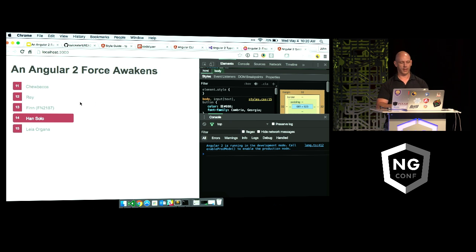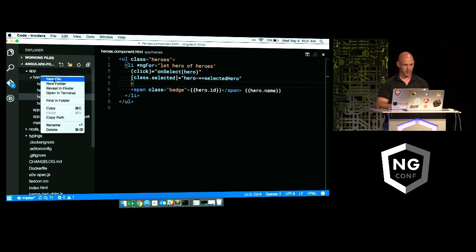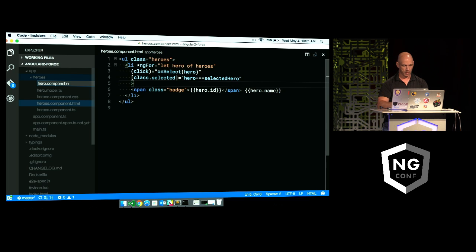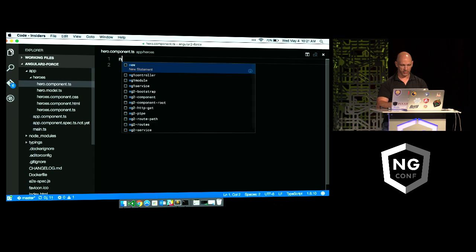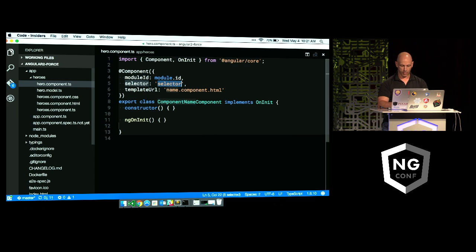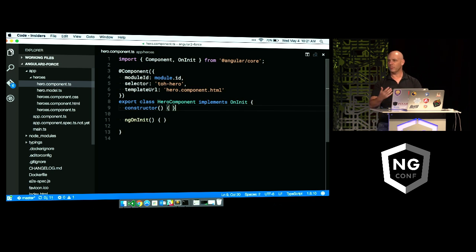What about changing data? When I select somebody, what if I wanted to create another hero component, something to show the details? Well, let's do that. Let's push the limits here. We'll create a hero component, and inside the hero component, we'll take advantage of our snippets again, and I can call this guy tour heroes hero, and I'll call the hero component like that. And notice we're using a standard set of conventions for file naming and symbol naming, which you can find all up in the style guide that Brad announced in the keynote.